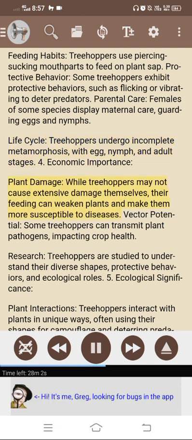4. Economic importance. Plant damage: while treehoppers may not cause extensive damage themselves, their feeding can weaken plants and make them more susceptible to diseases. Vector potential: some treehoppers can transmit plant pathogens, impacting crop health. Research: treehoppers are studied to understand their diverse shapes, protective behaviors, and ecological roles.